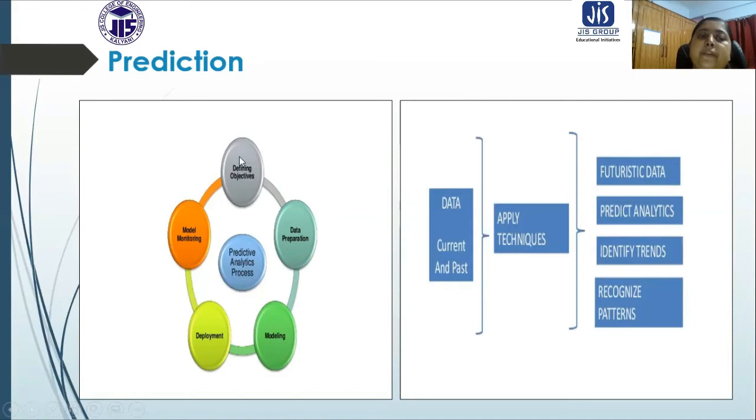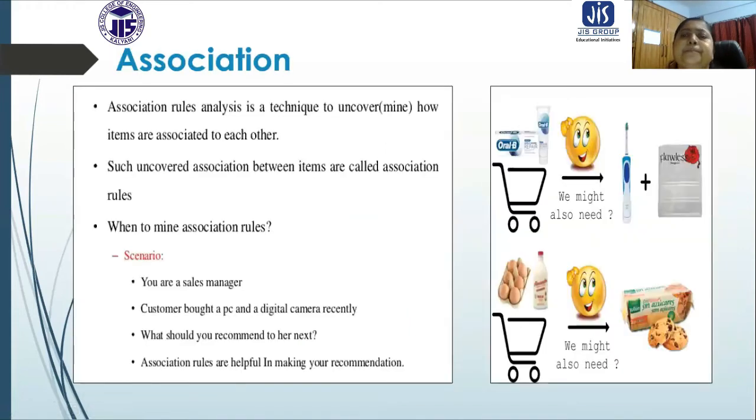So we should define our objective first, then do the data preparation according to the objective, then the system can be modeled, then it's deployed, then the model can be monitored, and again a modeling objective can be defined. In this way the circle goes on and on. So these are all about prediction kind of mining.